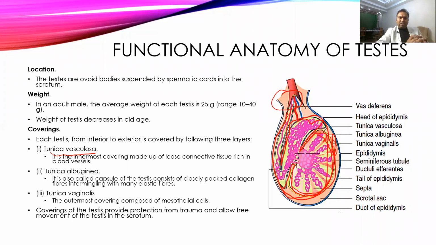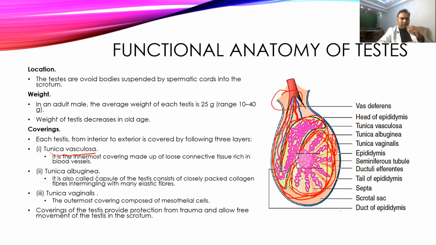All these three layers provide protection to the testes. When there is any physical trauma or any blow, it prevents damage to the testes. Apart from this, because of lubrication, between the tunica albuginea and tunica vaginalis there is fluid, and that allows free movement of the testes in the scrotum. So it also prevents friction.